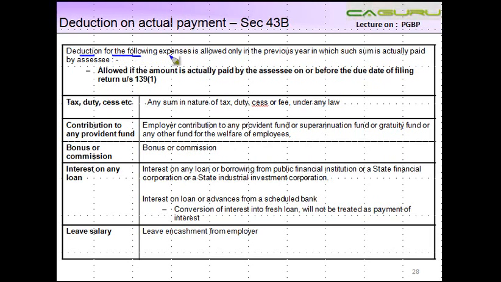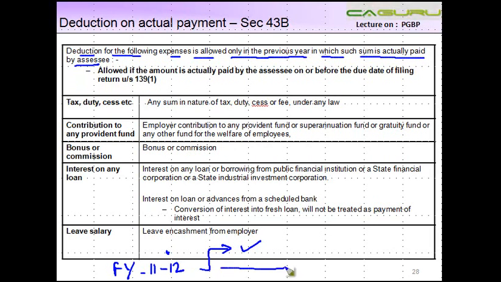Deduction for the following expenses, which means what? Only these expenses are allowed only in the previous year in which such sum is actually paid by the assessee. Now what does this mean? This means that if, for example, you incur an expenditure during financial year 11-12, and you make the payment in 11-12, you are allowed a deduction. But if you move forward and make the payment in 12-13, then also you will be allowed a deduction, but only in financial year 12-13, right?